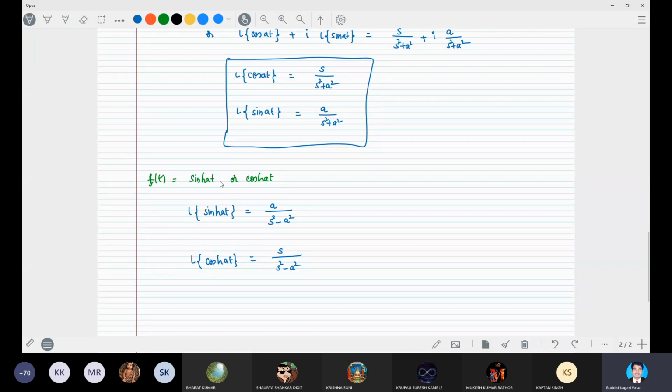You can derive this one. How can we define the hyperbolic sine function? Sinh x is e power x minus e power minus x by 2.